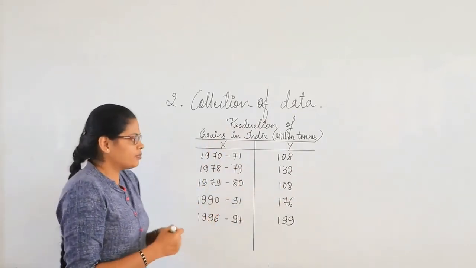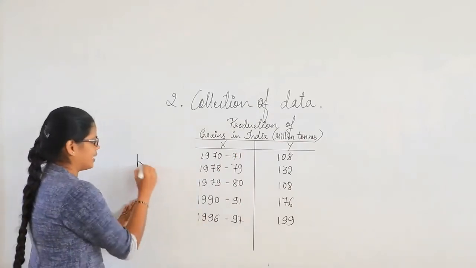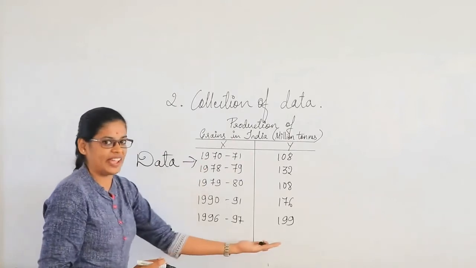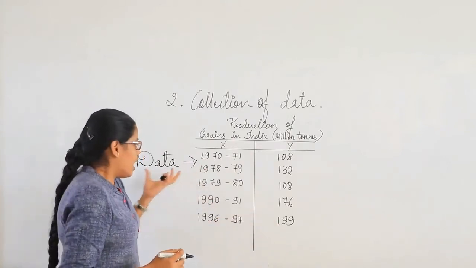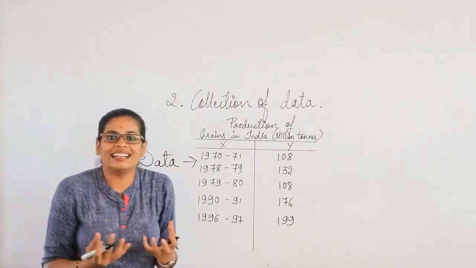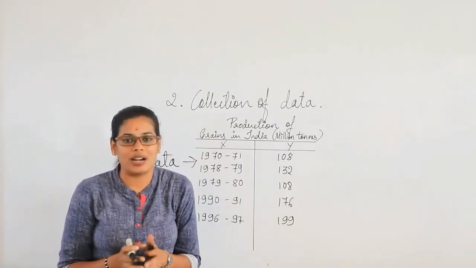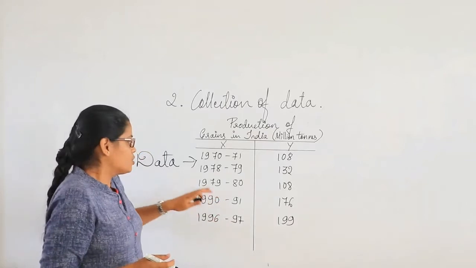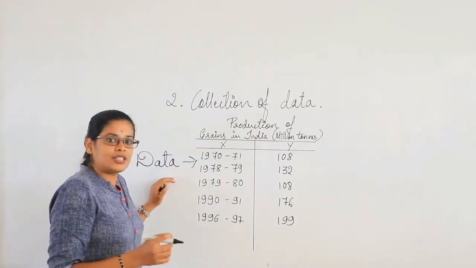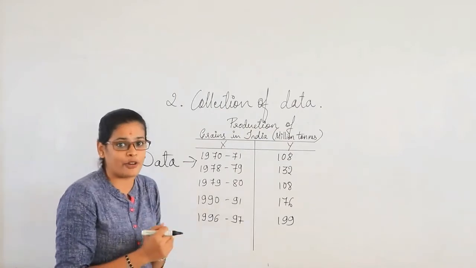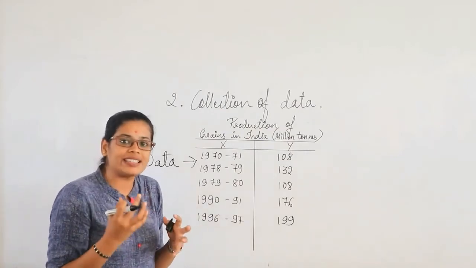So here the main tool is the data, which we already have. This is an example. How we are going to collect this data, and what the sources of data are, is what we have to understand in this chapter. We have data as a tool, which is the first step for us to analyze the situation.